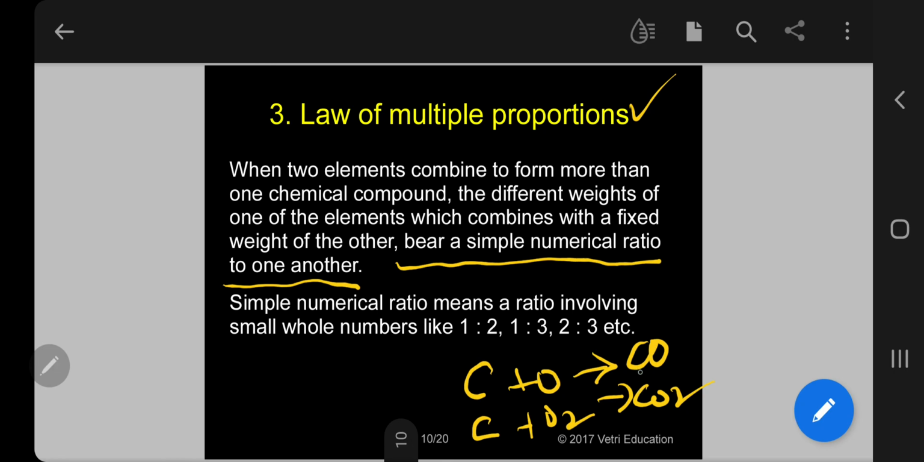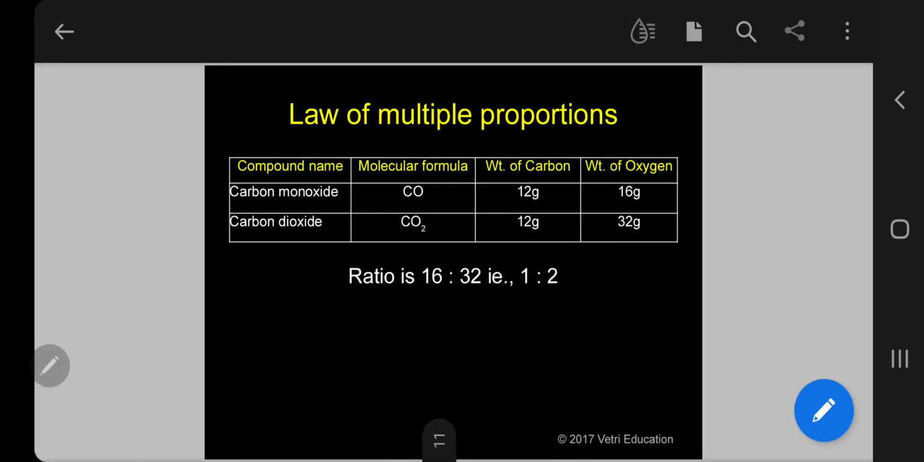So always carbon is 12 grams. In the first case, 16 grams of oxygen combines. In the second case, 32 grams of oxygen combines with the carbon. This is the law. Simple numerical ratio means a ratio involving small whole numbers like 1:2. So in this case, 16 to 32, that is 1:2. This is the law. Please follow. Let me explain with more examples. Kindly follow.